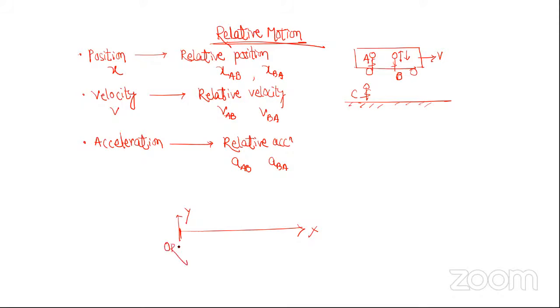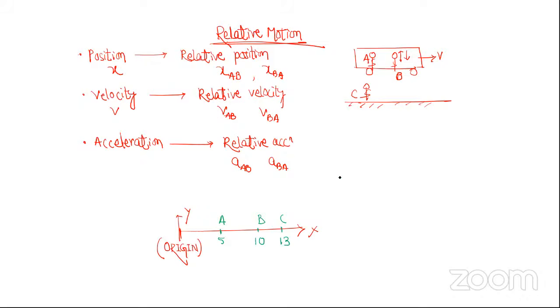Now this is origin. Okay, let's say person A is here, its x coordinate is 5. Person B is here, its x coordinate is 10. Person C is here, its x coordinate is 30.